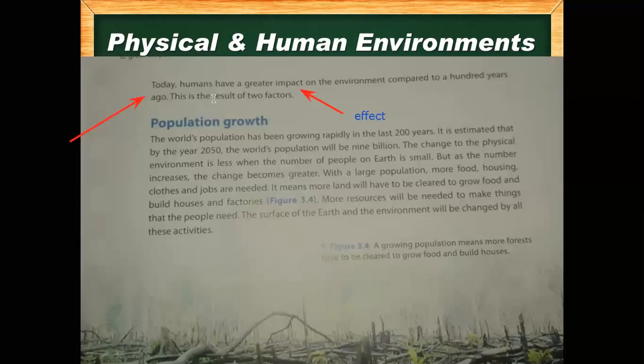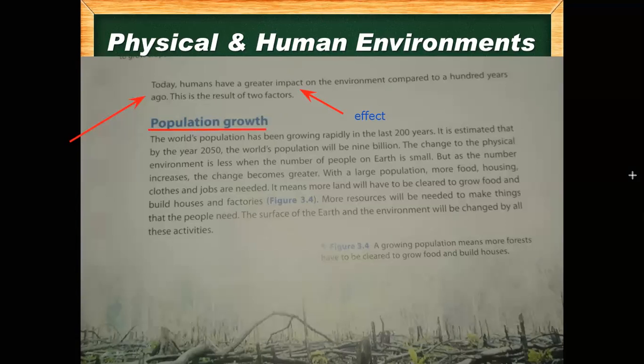So majorly this effect on the environment done by us, done by humans, is the result of two factors. Because of two factors, we are affecting our environment more. The first factor is written over there. The name of that factor is population growth.